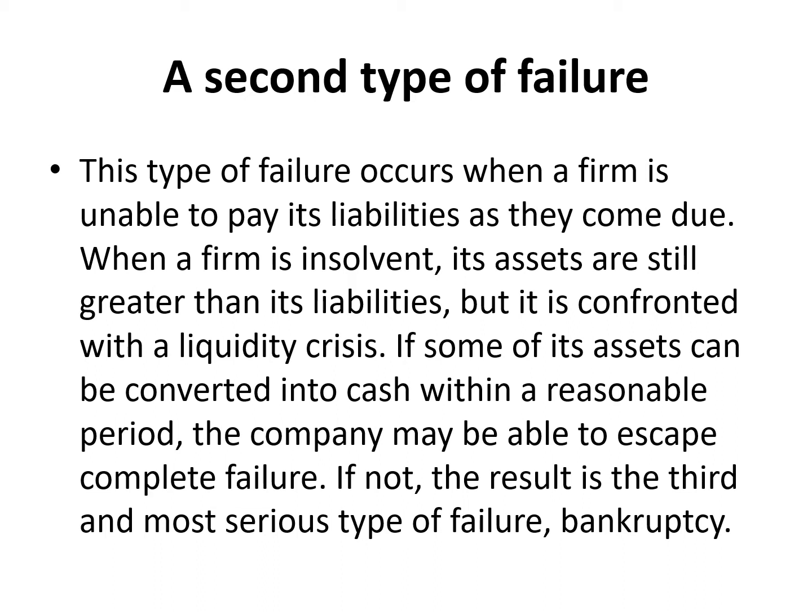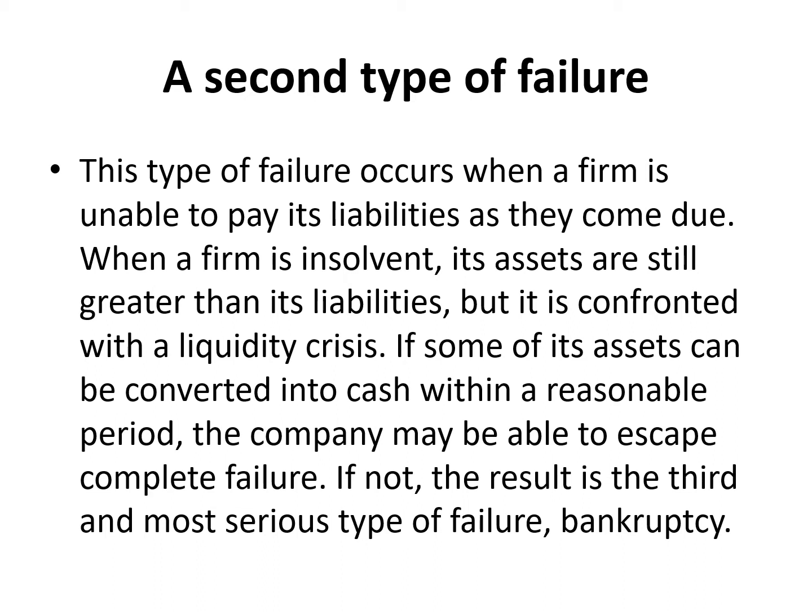We don't have cash, we cannot pay our liabilities. If some of its assets can be converted into cash within a reasonable period, we may be able to escape from the complete failure.